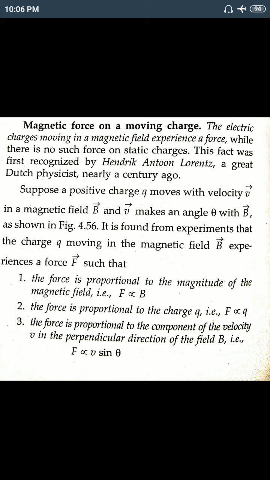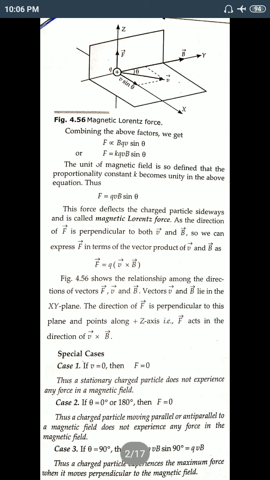And what is its expression? Let's see. If you see this diagram, then you can understand. In this diagram you see that a positive charge Q moves with velocity v inside a magnetic field B. We know that the magnetic field is represented by B and it is a vector quantity. And the velocity vector v makes an angle, that will be theta, with the magnetic field.